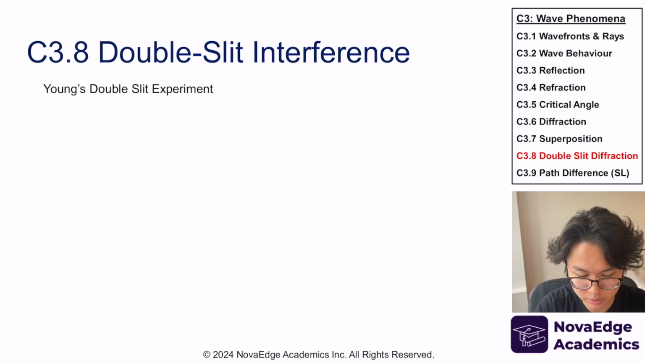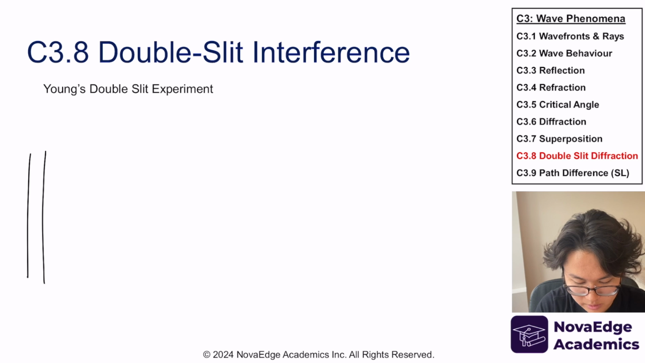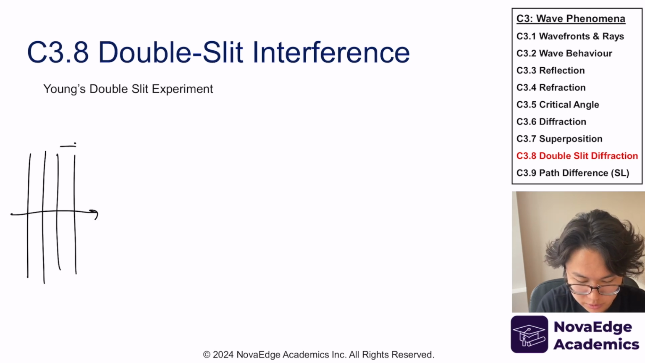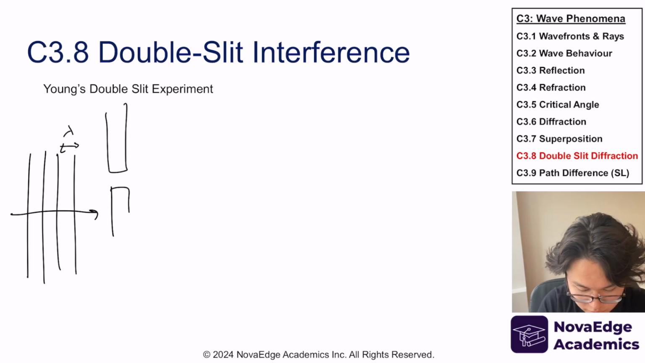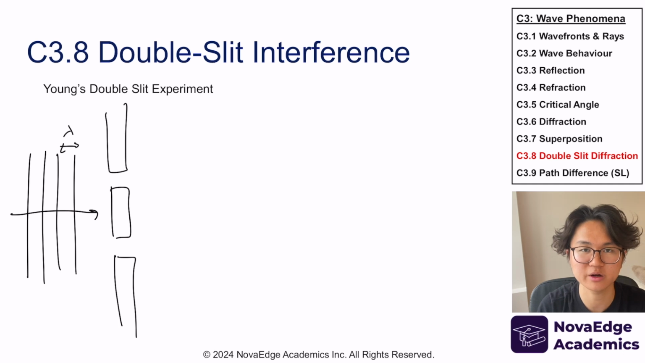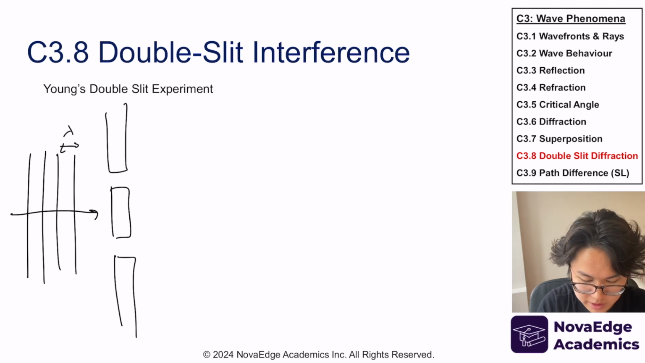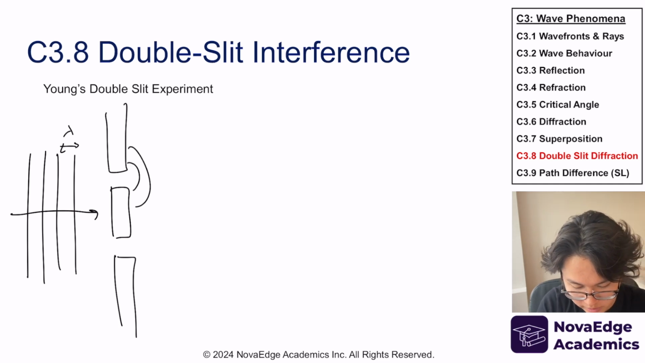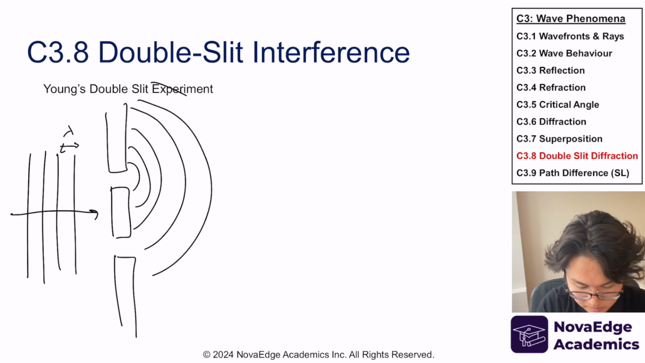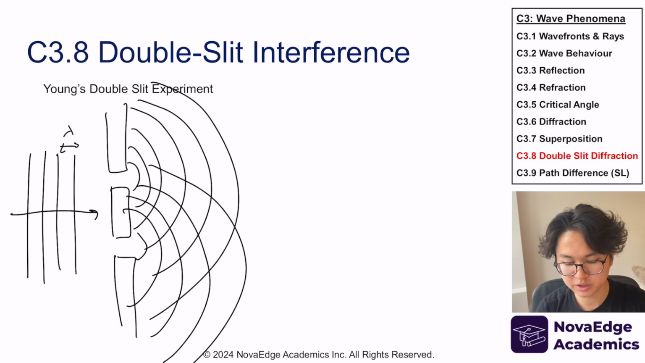So as an example, he's going to have light. By the way, those are the wavefronts, so this is lambda, and he's going to have two slits, nanometer scale, by the way. Okay, so two slits. What happens? Well, they're going to diffract like this, and this guy's going to diffract like this. And so they're going to interfere with each other.